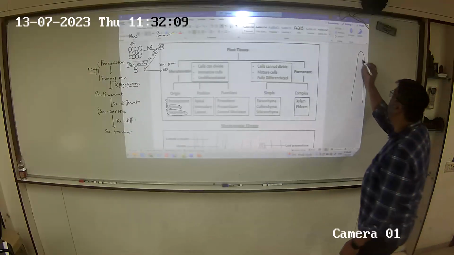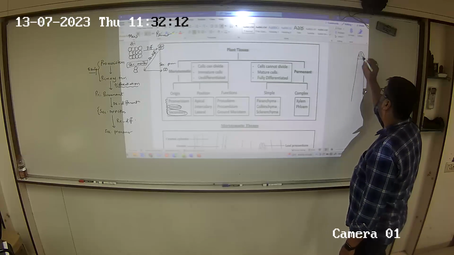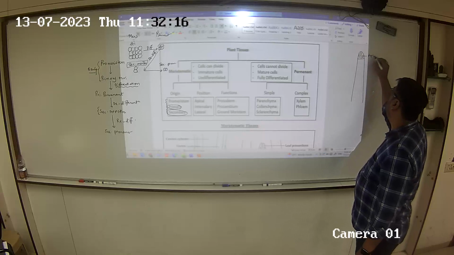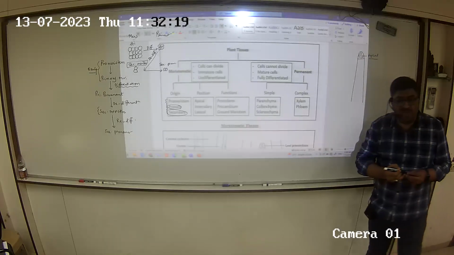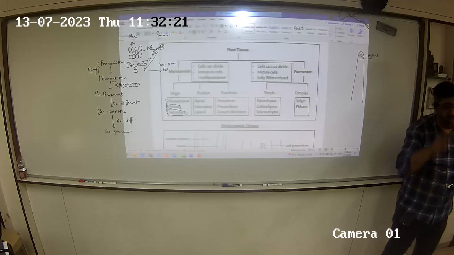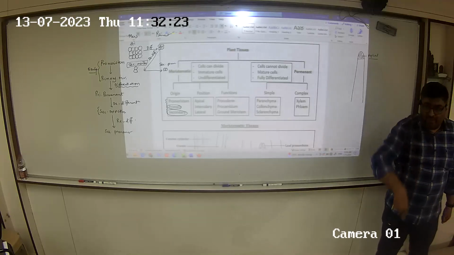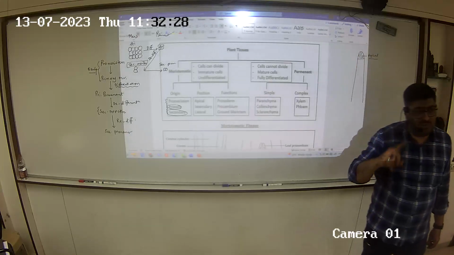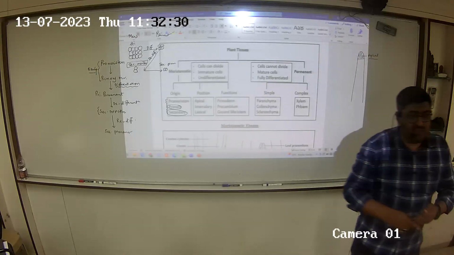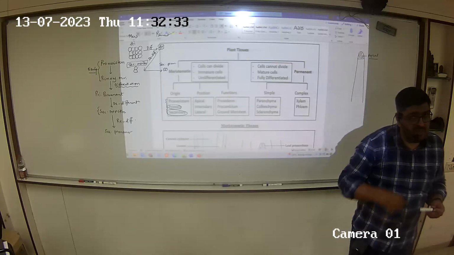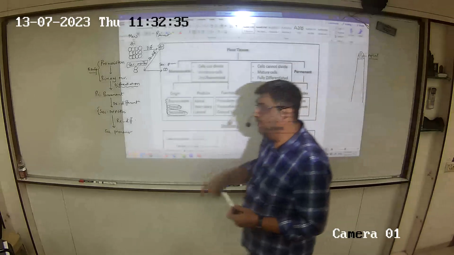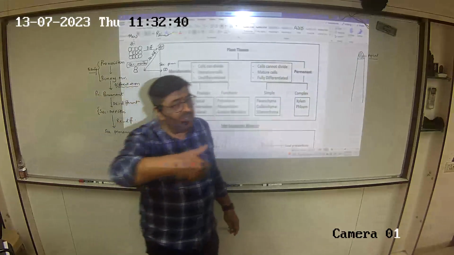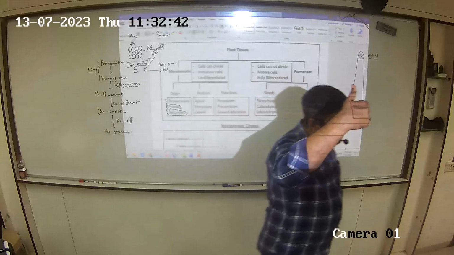The meristem which is found at the apex would obviously be called apical meristems. So how many apical meristems do we have in the plant? Two. Root apical meristem and shoot apical meristem. Now tell me, what is the role of the root apical? Cells will start multiplying, elongation of the root will happen, positively geotropic. Shoot apical, positively phototropic.